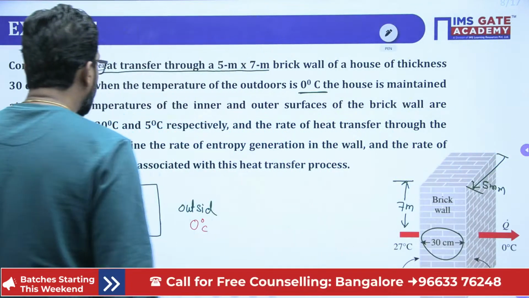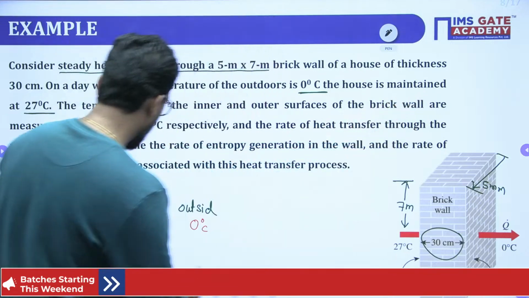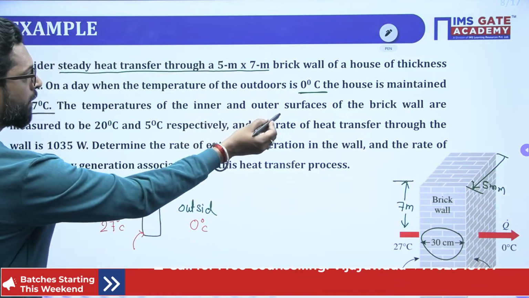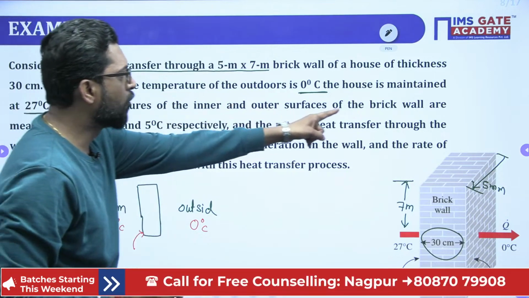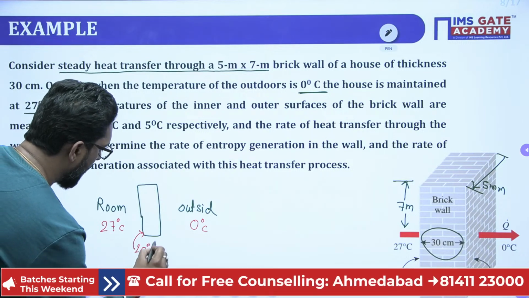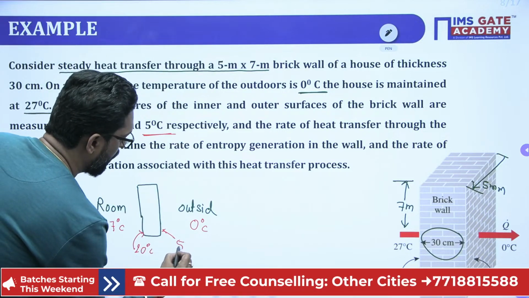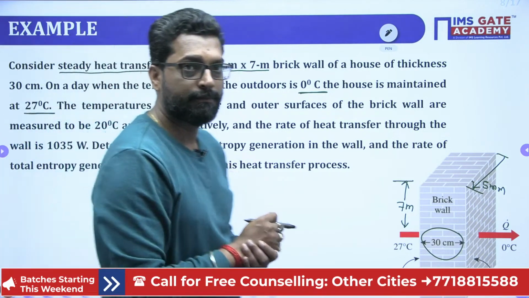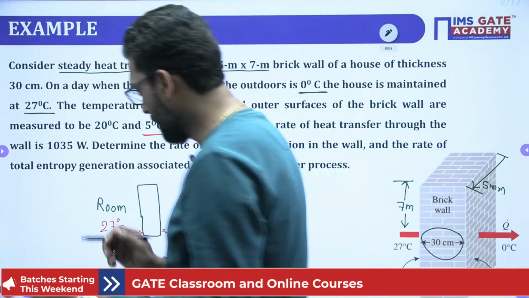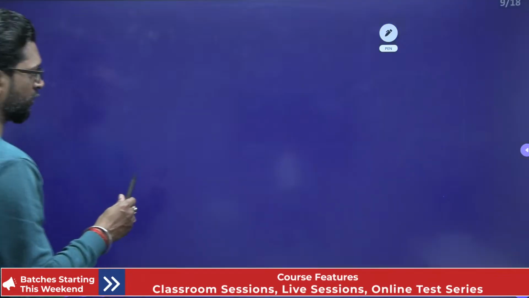centigrade. The temperature of the inner and outer surface of the brick wall is given. The inner surface is 20 degree centigrade, and the outer surface is, I think, 5 degree centigrade. My dear, this is the genuine thing. If you look very closely with respect to heat transfer, what is that?